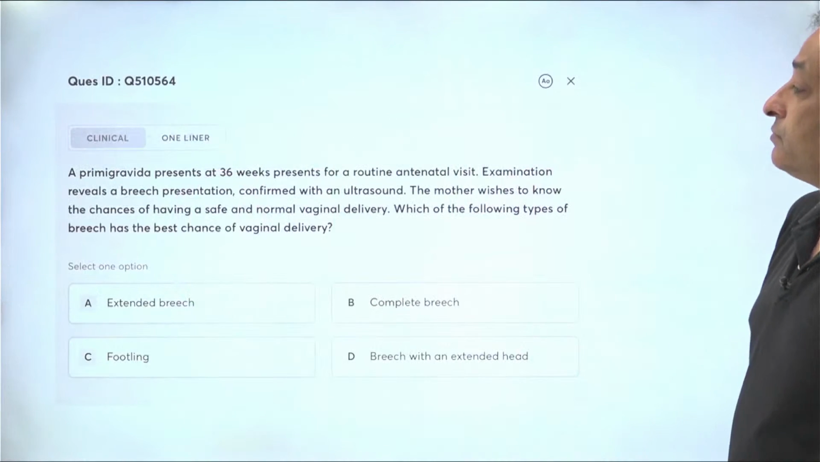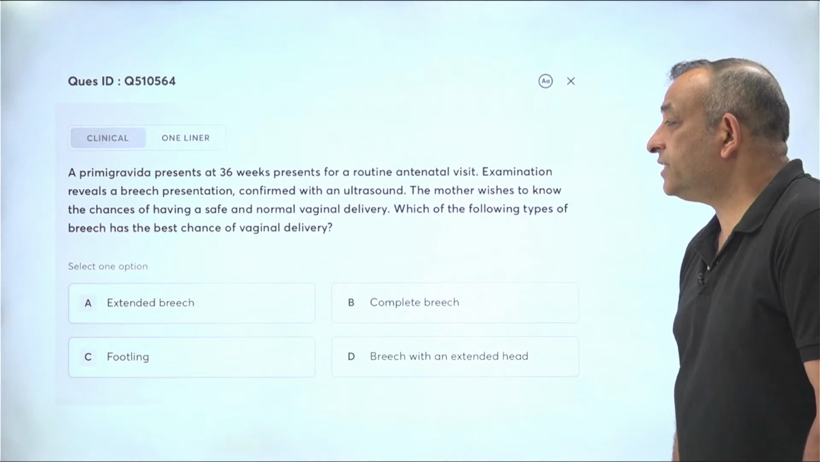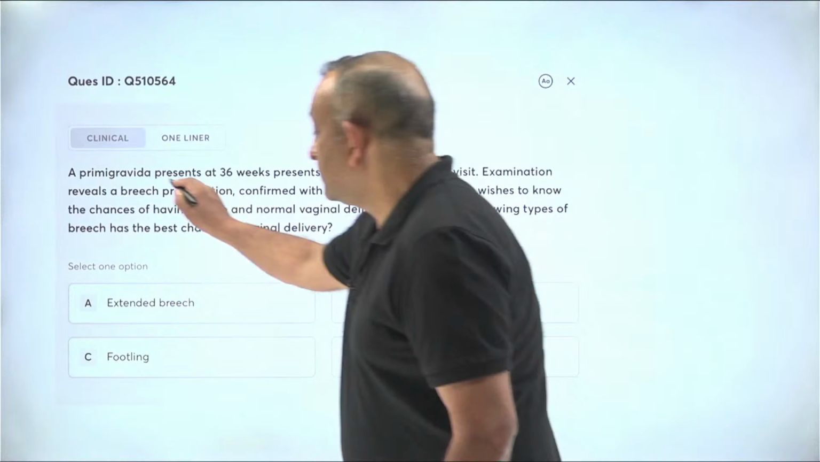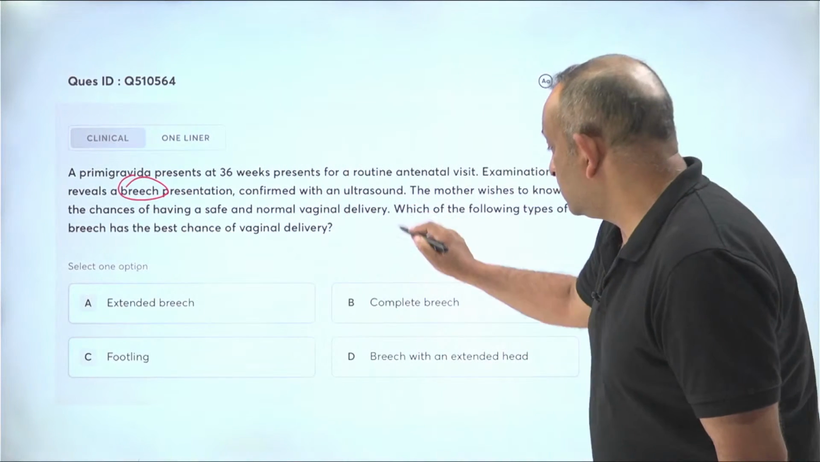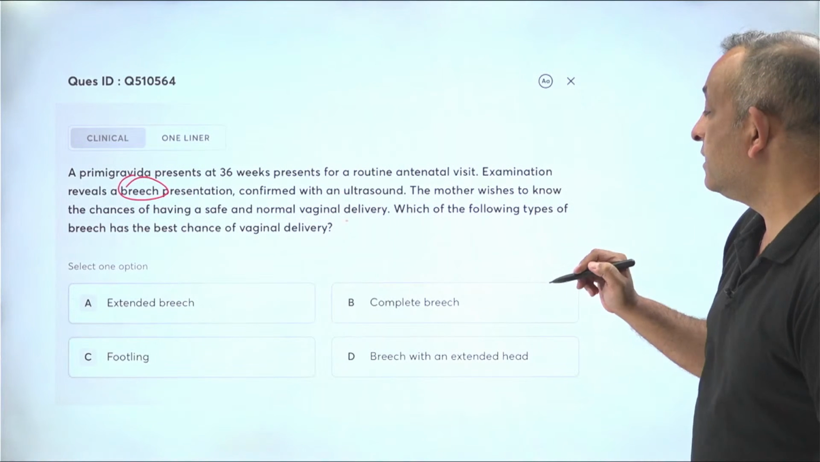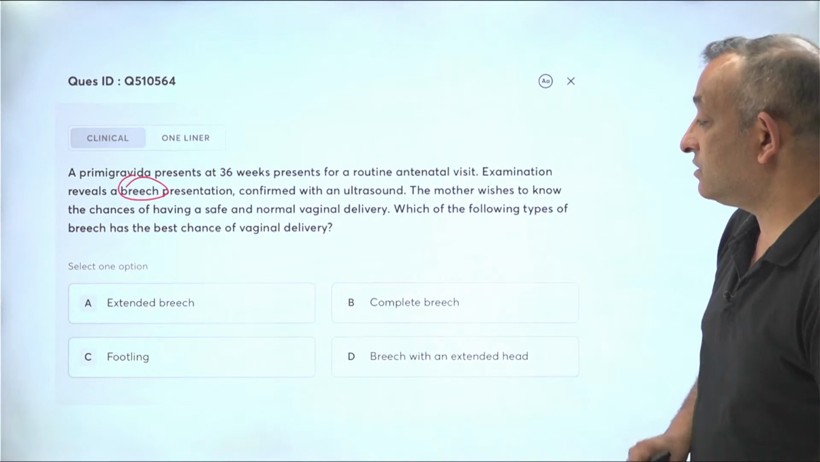Right, guys. A primigravida presents at 36 weeks for a routine antenatal visit. Examination reveals a breech presentation, confirmed with an ultrasound. The mother wishes to know the chance of having a safe and normal vaginal delivery. Which of the following types of breech has the best chance of vaginal delivery?